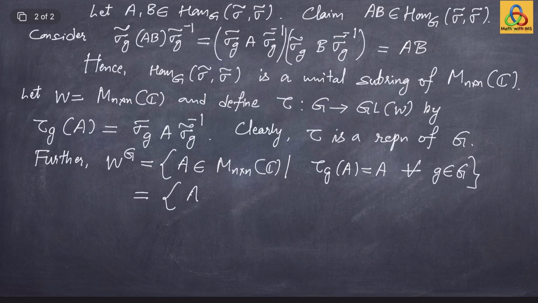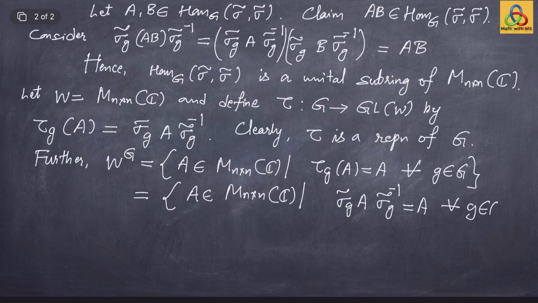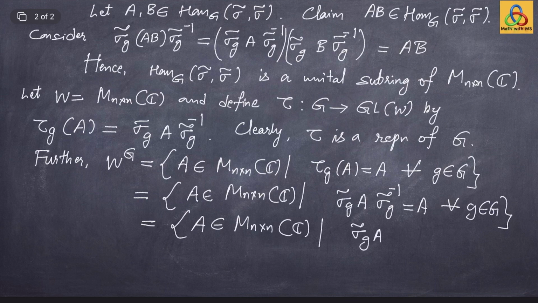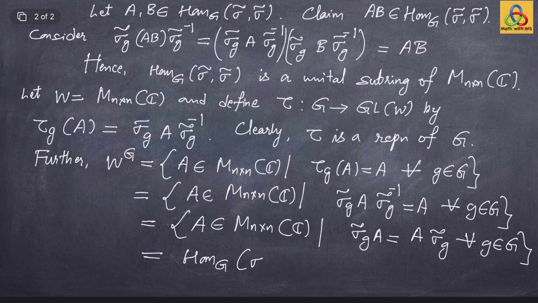That is, A belonging to M_{n x n}(C) such that, what is tau of g of A? That by definition is sigma tilde of g, A, sigma tilde of g inverse is A for all g in G. But this is the same as A in M_{n x n}(C) such that sigma tilde of g A is the same as A times sigma tilde of g. This fixed point space W^G actually turns out to be the same as Hom_G(sigma tilde, sigma tilde).